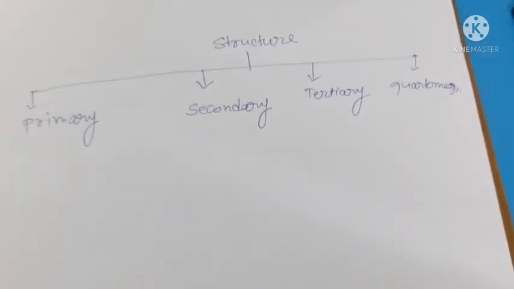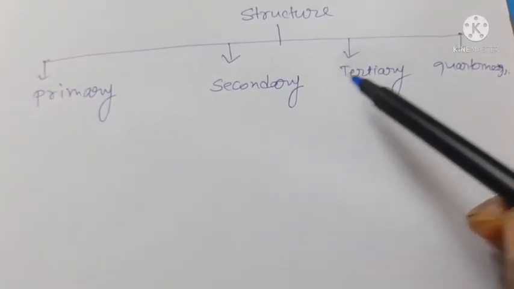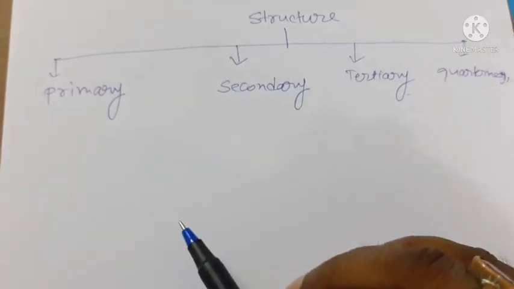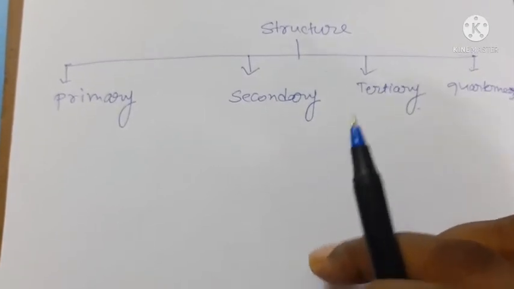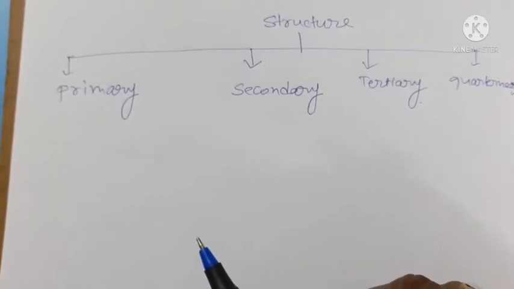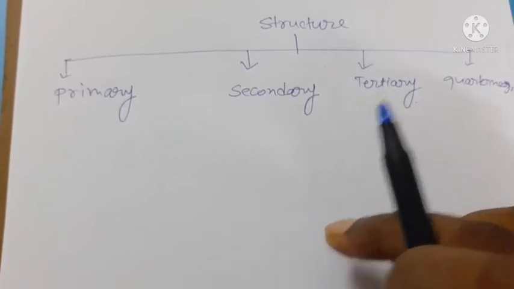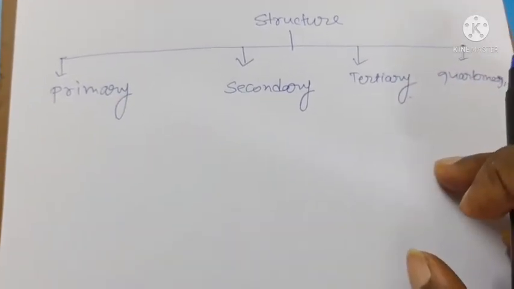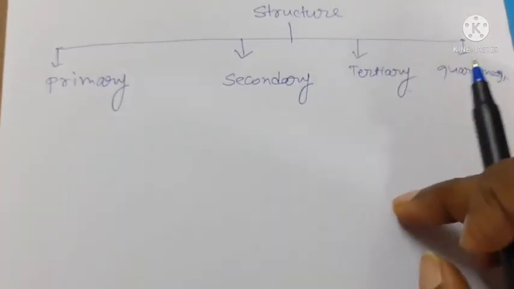The primary structure of proteins may have one or more polypeptide chains, and each polypeptide in a protein has amino acids linked with each other in a specific sequence, and it is this sequence of amino acids that is said to be the primary structure of the protein.